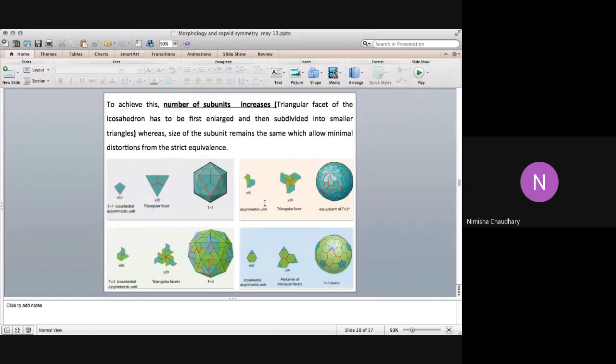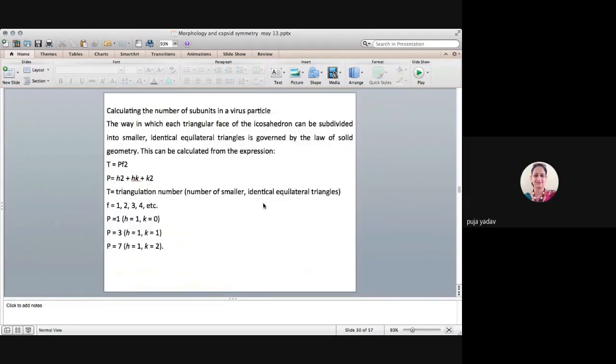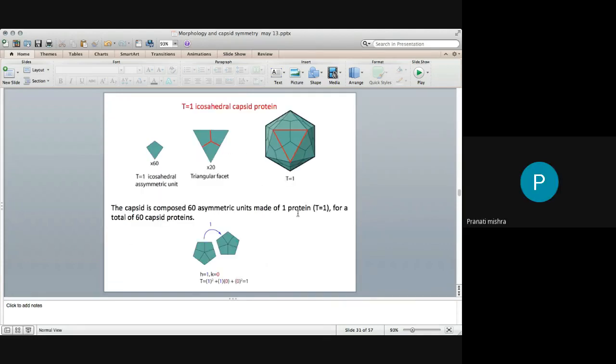Actually, basic simple rule, you can forget about the P. It's just T is equal to H squared plus HK plus K squared. मैम ये H और K क्या है? H और K, let me see, कहीं लिखा हुआ है मैंने.